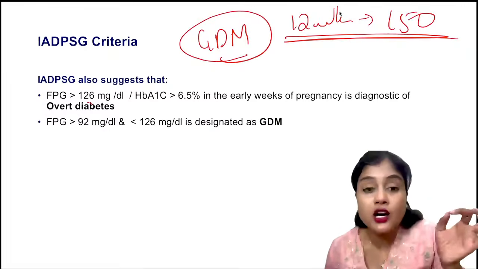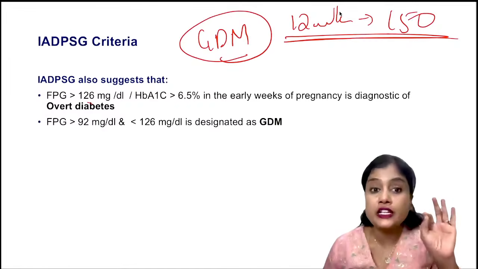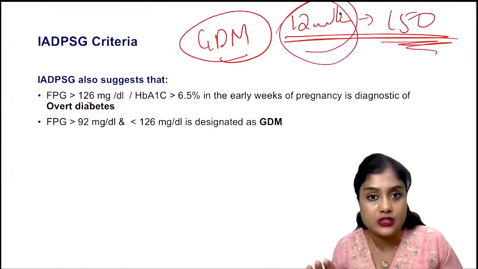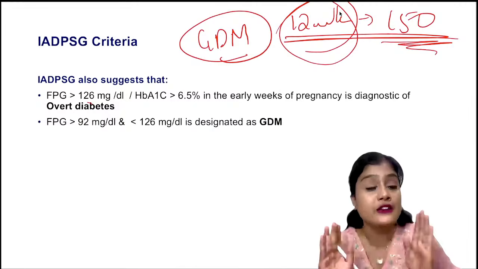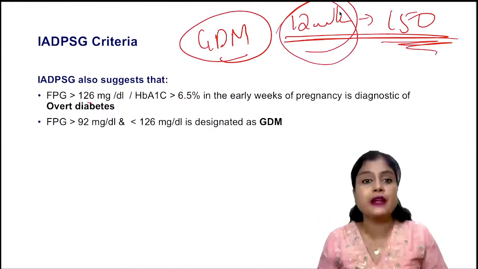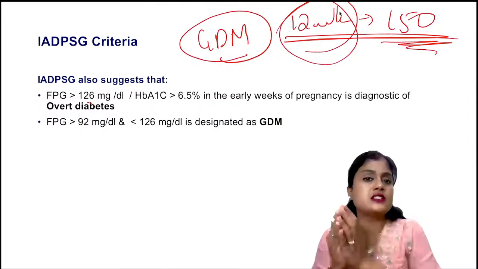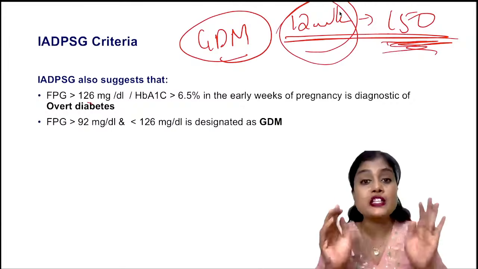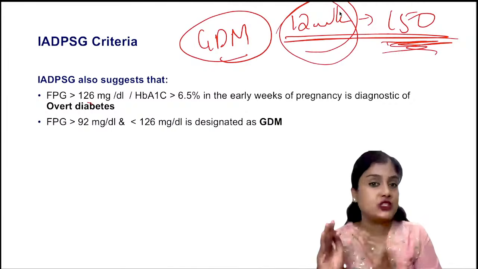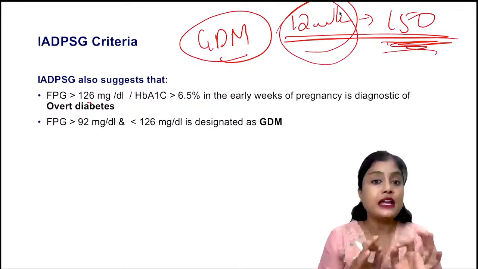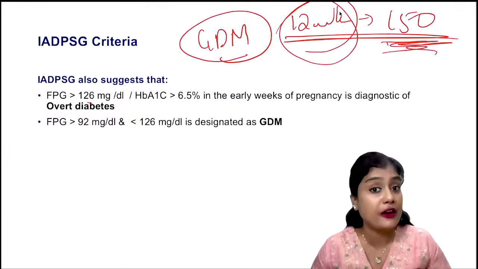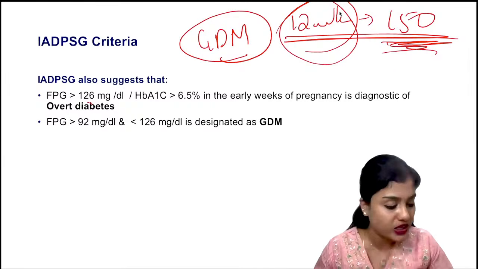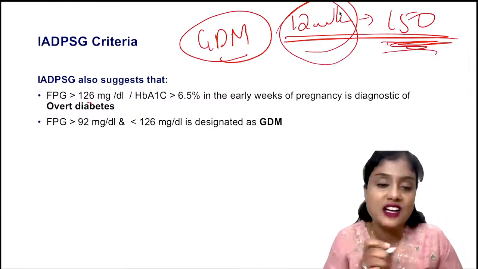Remember, just like in hypertension, in GDM there is no weeks classification. It is only based on the sugar levels. It is not based on her weeks. Even if it is detected for the first time in pregnancy at 8 weeks, 10 weeks, 12 weeks, 20 weeks, any weeks, based on the values you will decide whether she is overt or whether she's GDM. Like in hypertension preeclampsia, it is after 20 weeks. We don't have that in GDM. So don't get confused with that. This is what I was trying to tell you, and all of you have given the same answer.